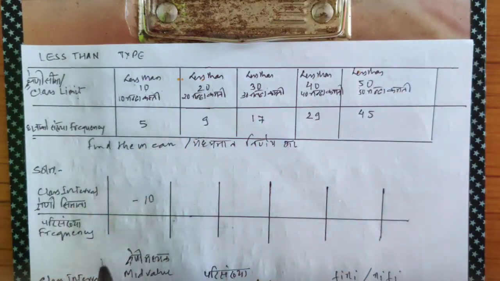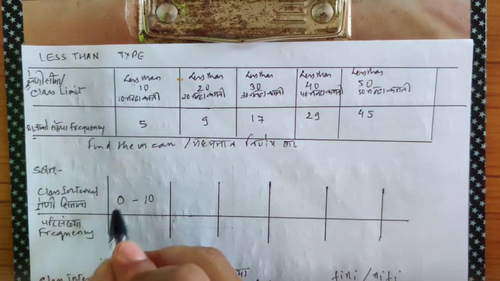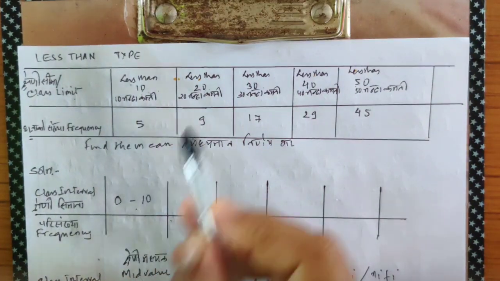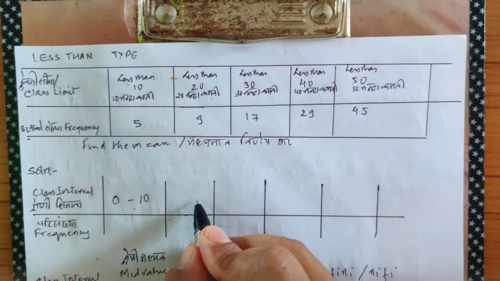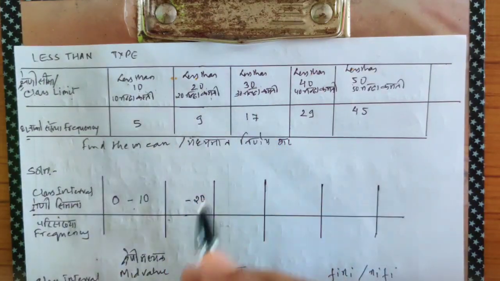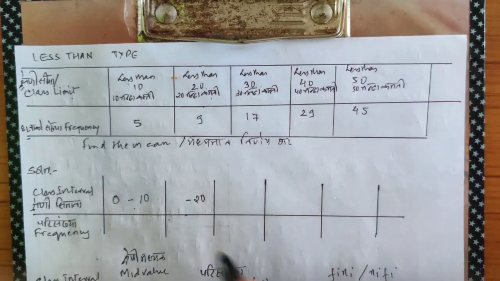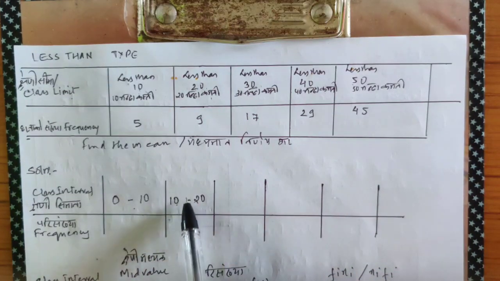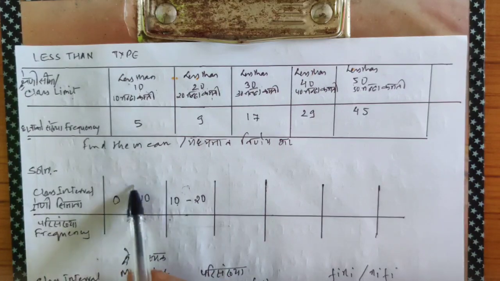So in order to have a gap of 10, I'll have to write 0 out here. So it becomes 0 to 10. Now less than 20. How much is the gap between them? 10. Or how much is the class size? 10. So this will become 10 to 20. Can you see the class size between them is 10?